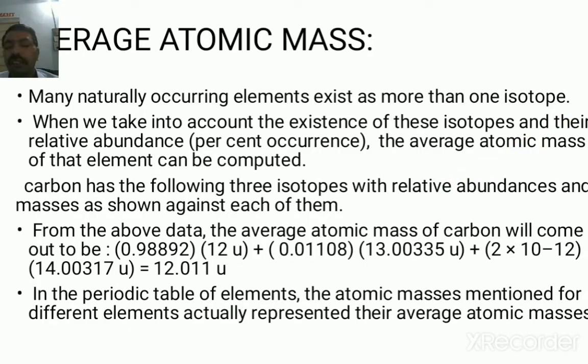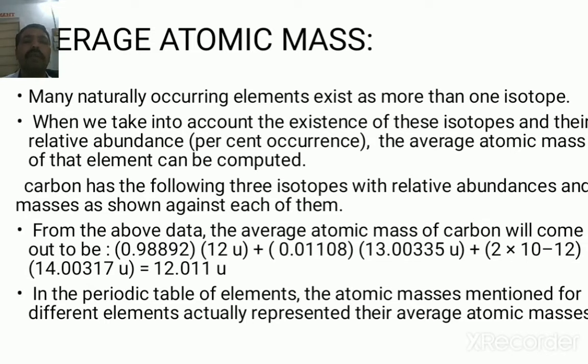Average atomic mass. Many naturally occurring elements exist as more than one isotope, like carbon, which occurs as carbon-12, carbon-13, and carbon-14, and oxygen as 16, 17, 18. Different elements occur in different isotopic forms. Now, how is the atomic mass calculated?